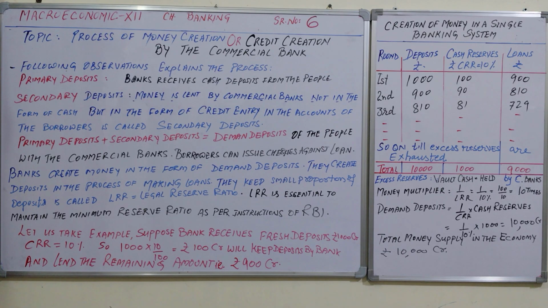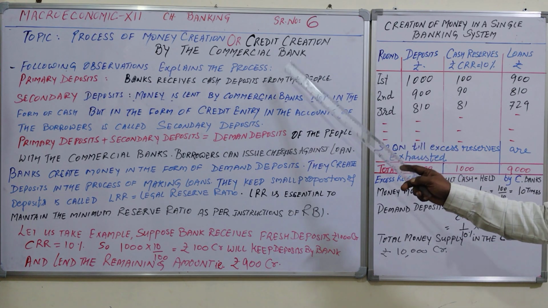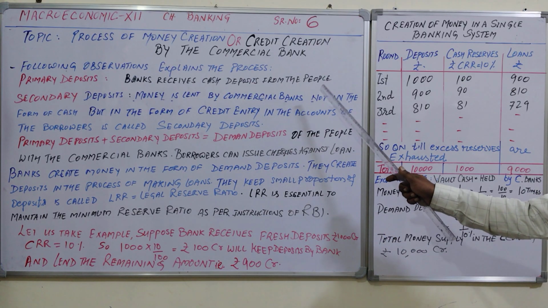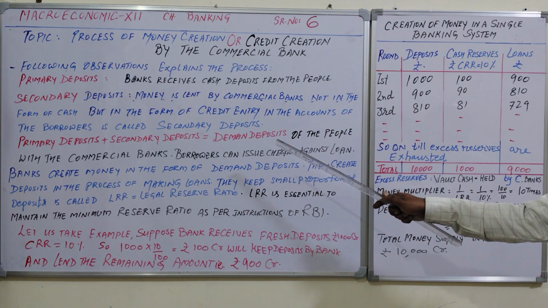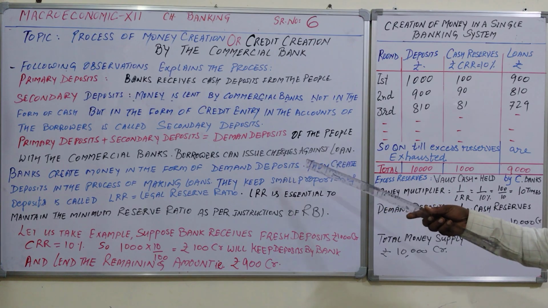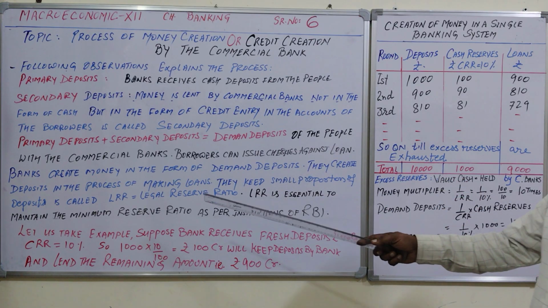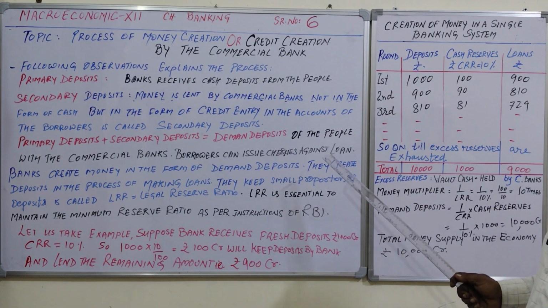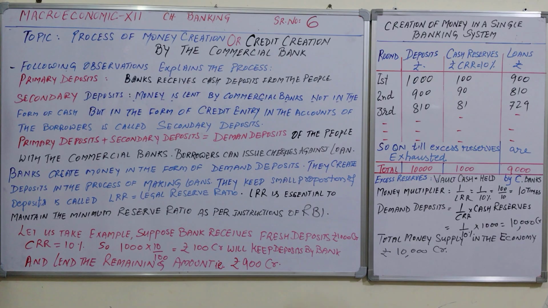So this is all about creation of credit in a single banking system, and this is a very important question from the examination point of view. It may come in the CBSE board, so please take care. Once again, the process: primary deposit plus secondary deposit, the addition of these two becomes demand deposit. Credit entry is an important word, in the name of the borrower, because the borrower can issue a check against that loan. Banks create money in the form of demand deposit. They create deposit in the process of making loans.